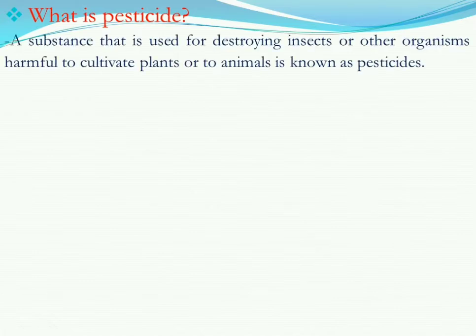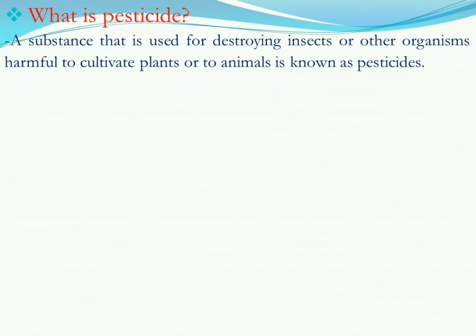At first we have to know what is pesticide. A substance that is used for destroying insects or other organisms harmful to cultivated plants or to animals is known as pesticide. That means we are using some substance for protecting our plants, crops, and animals from pests or insects. That is known as pesticide.